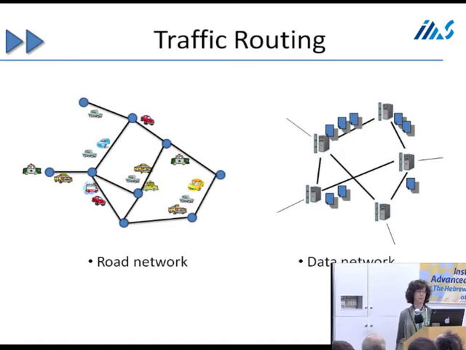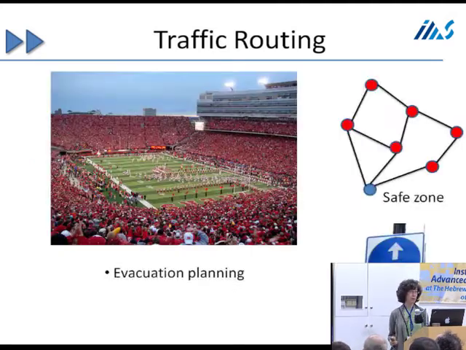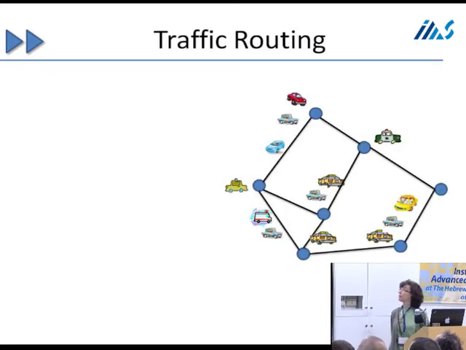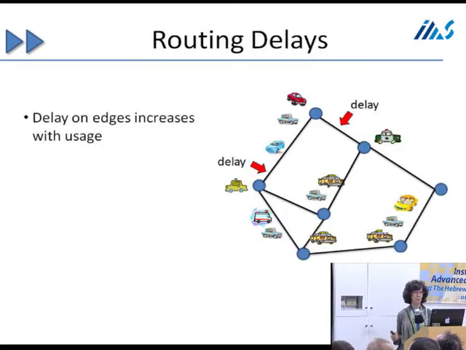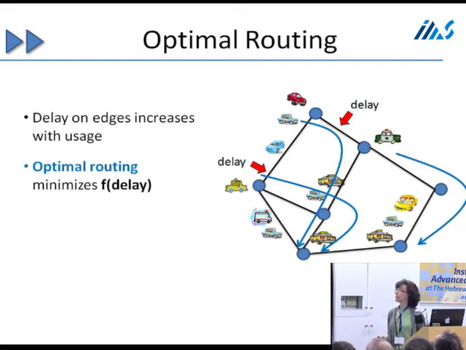Our motivation is to study what happens in traffic networks. It could be a transportation network, a communication network, or perhaps an evacuation network. We have a model where there's a delay on the edges, which increases with the usage of the edges. One thing we might be interested in is the optimal routing, the one that minimizes some function of the delay, and I'll be looking at several different functions in this talk.